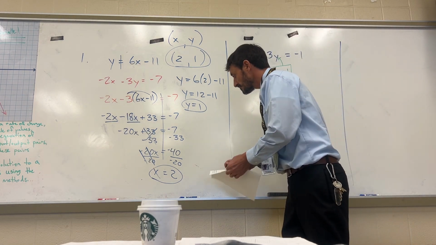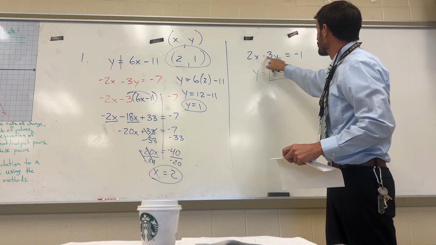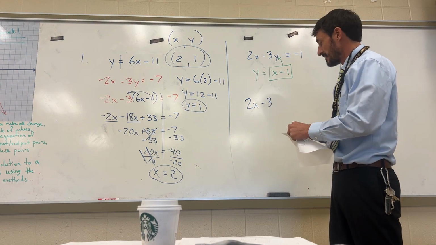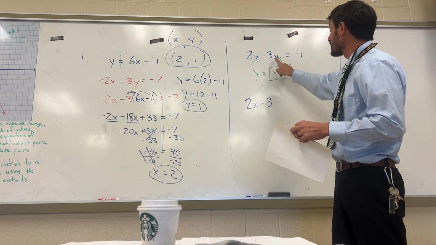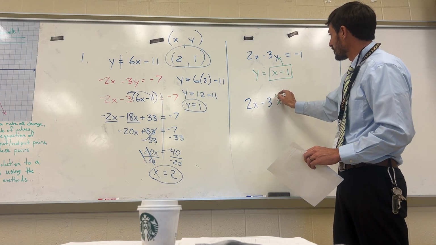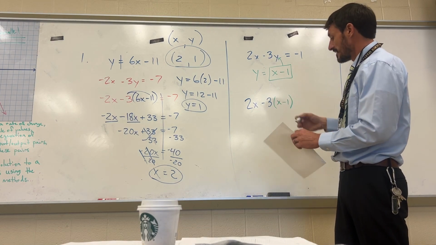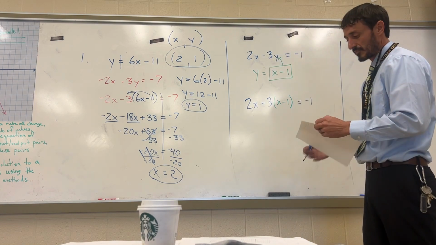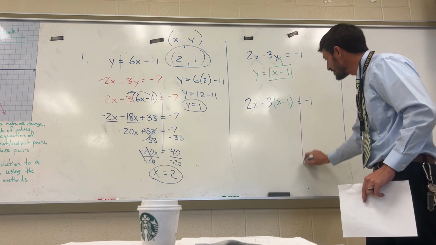Now, we're writing the blue equation. 2x minus 3, but instead of writing y, we're going to put in this box. We're going to put in the x minus 1, and what's going to go around that? It's parentheses, okay? And this is equal to -1, okay?